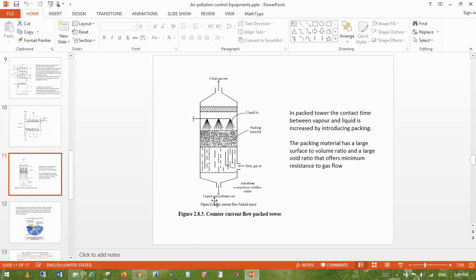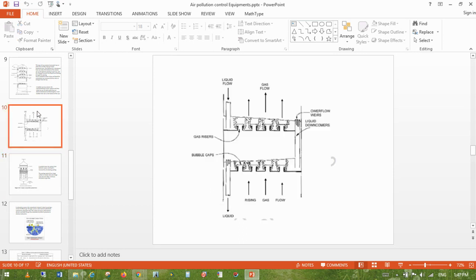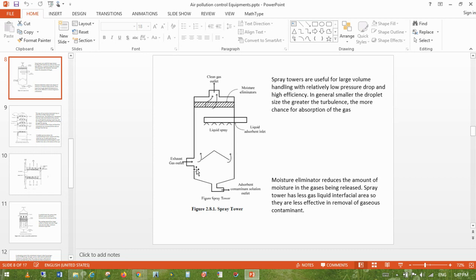In all cases, the important thing is to flow the polluted gases from below to upside, and spray the liquid from the upside to the downside, for maximum contact and maximum absorption.